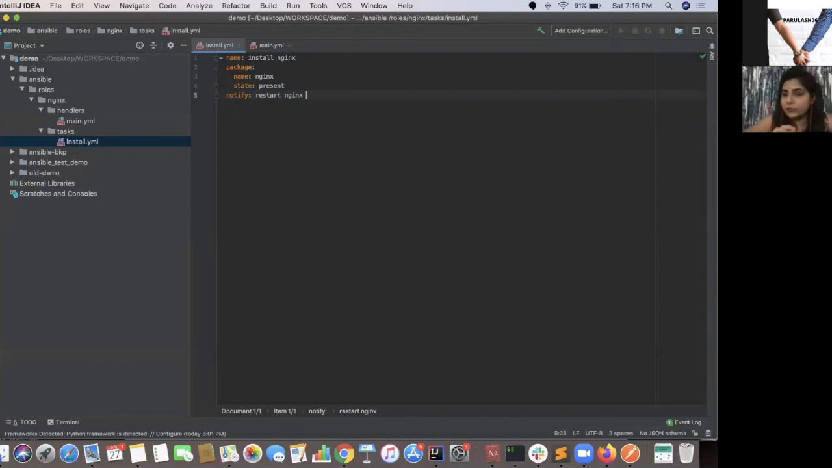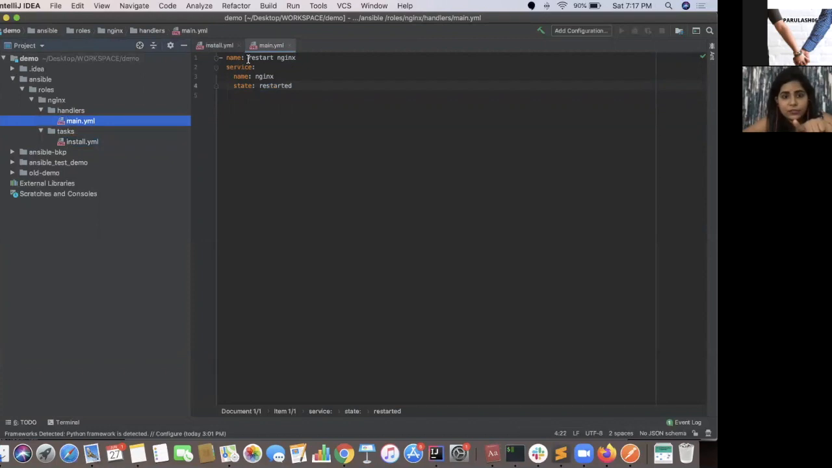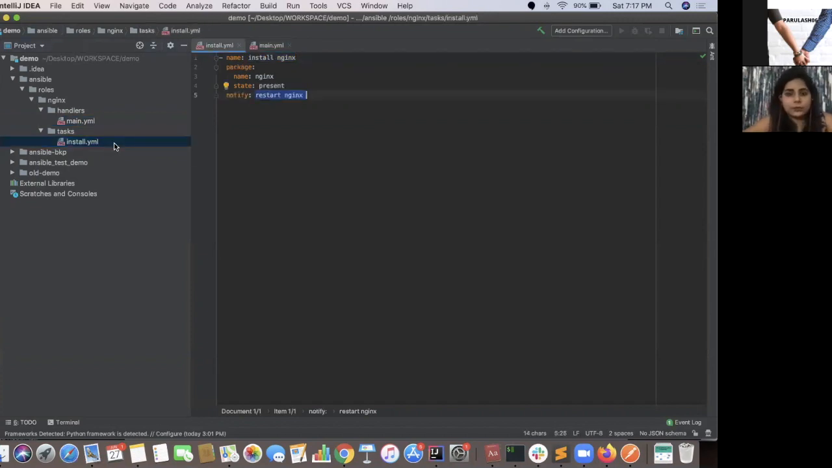Now what is the event? The event will be a change in the package manager. If there is a change, or if it starts and tries to install nginx, which means a change has happened, it will trigger or notify a handler for you. Which handler it will notify, you have to write the name of the handler here, which is restart nginx. Why we have to use a handler, I'll tell you in a minute.